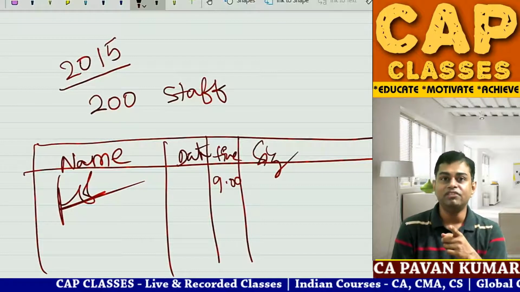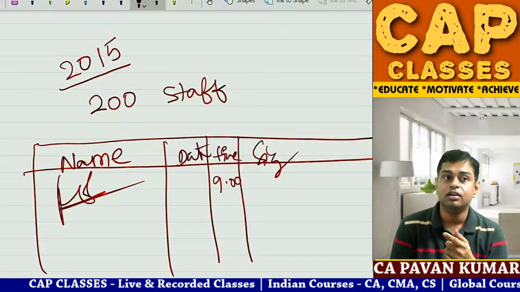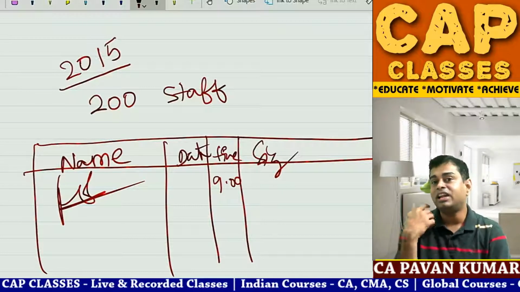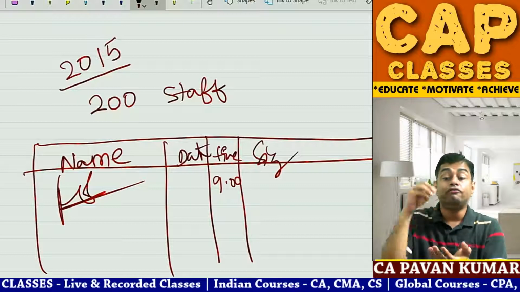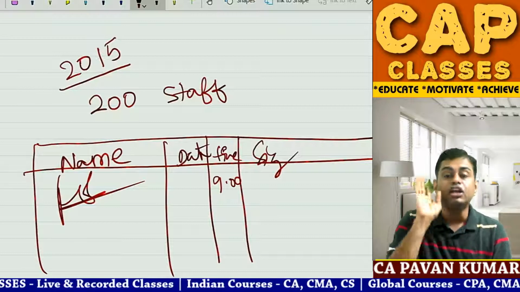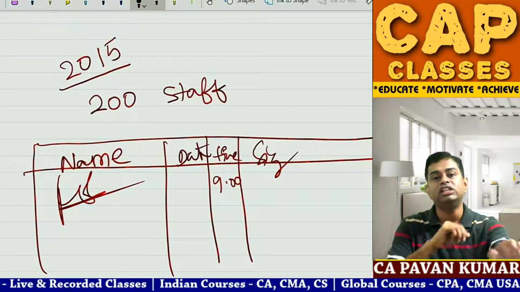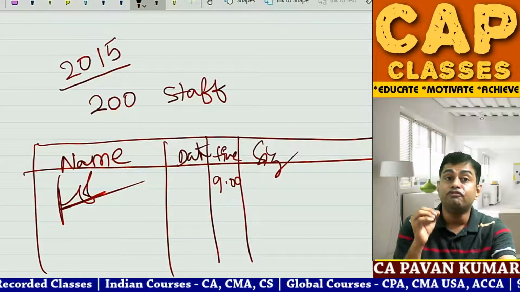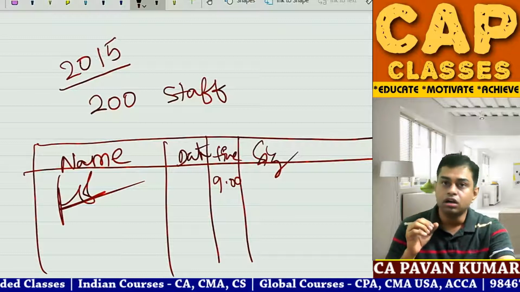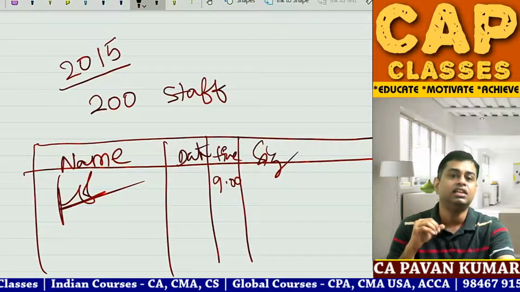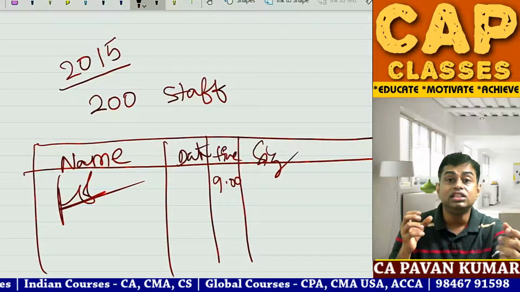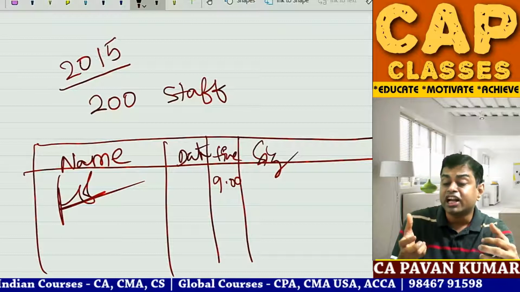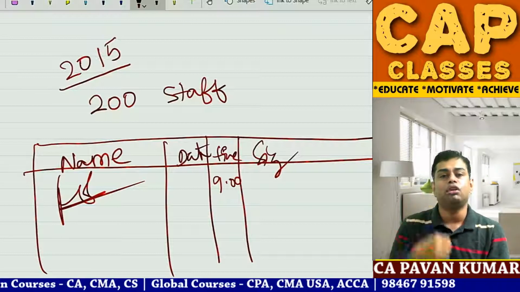So, the machine will say, 9 o'clock, Pavan came, but I will come at 11 o'clock. That means fraud is happening despite control. Control is there, but still fraud is happening. Why? This is called control failure. This is called control deficiency. This is called ineffective control, weak control, bad control.